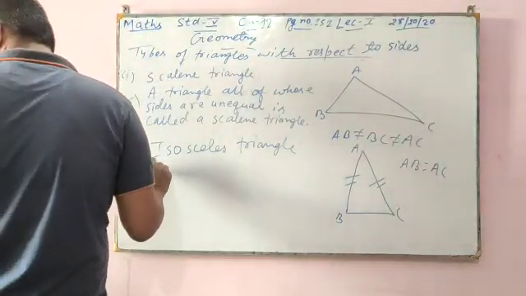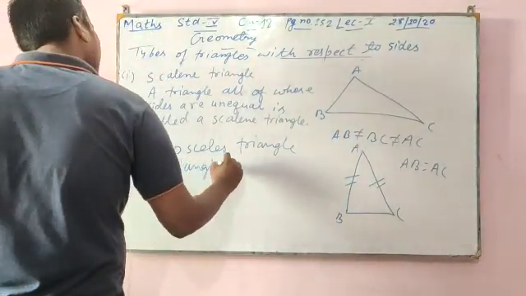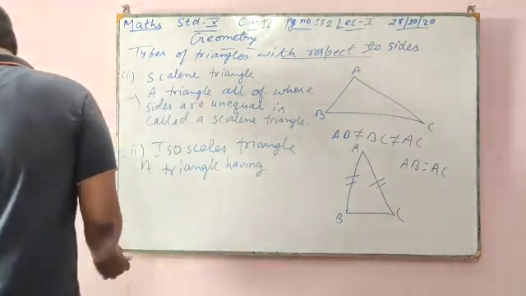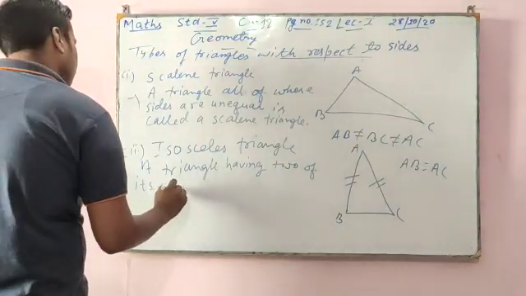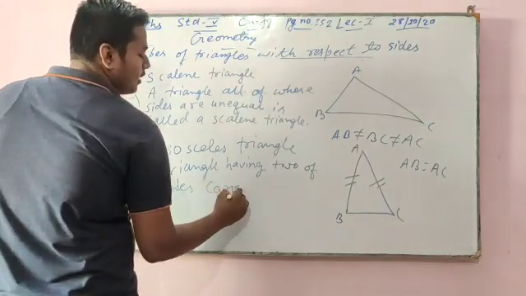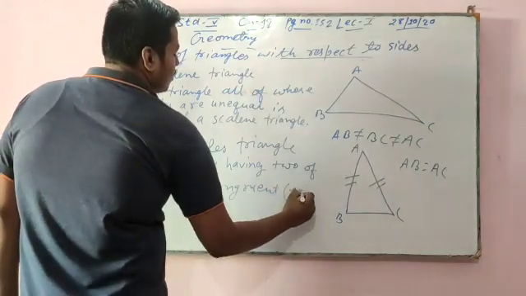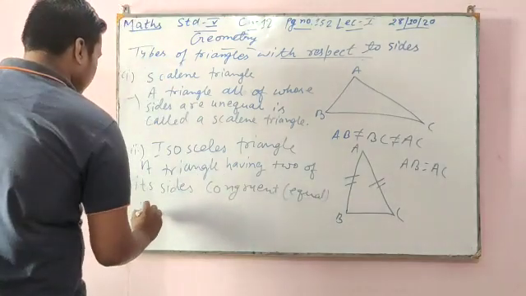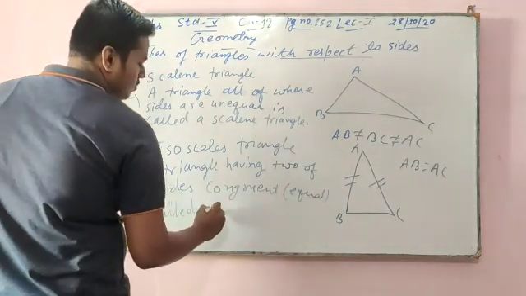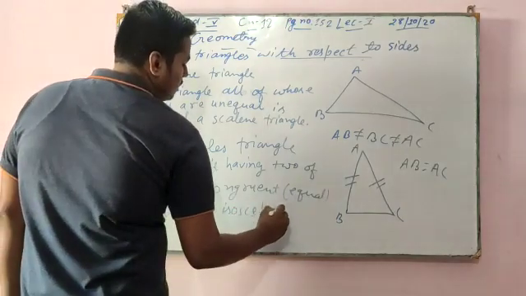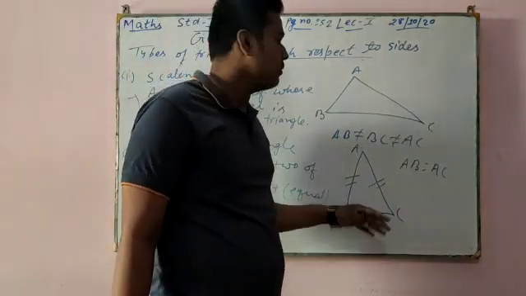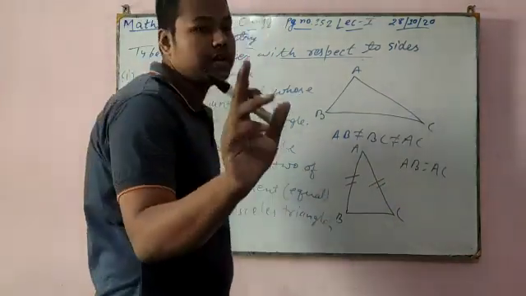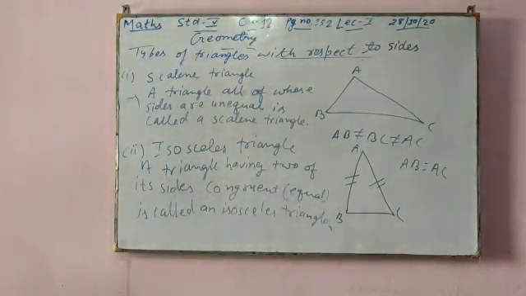So a triangle having two of its sides congruent, congruent means equal, is called an isosceles triangle. It is not that BC is equal to AC and AB is equal to BC. Only two sides should be equal. Then we can say yes, it is isosceles.